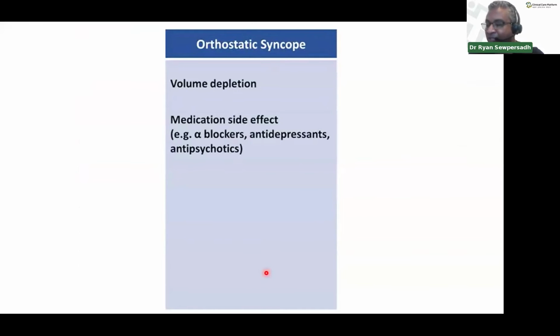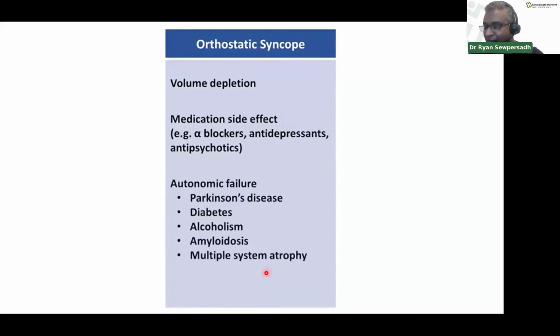Orthostatic hypotension can be divided into volume depletion from any cause, medication side effects, in which alpha blockers, antidepressants, and antipsychotics are most commonly implicated. And then we got the phenomenon of autonomic failure, right? As seen in Parkinson's disease, diabetes, watch out for that one, quite common, and alcoholism, along with many other conditions.